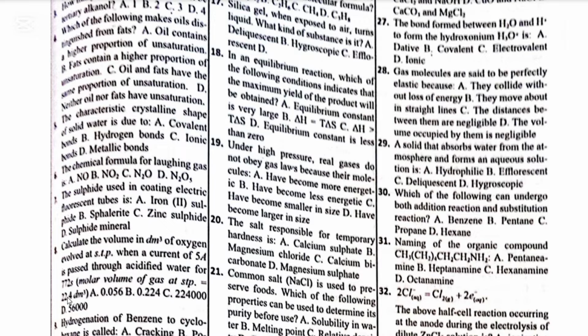Thus, the volume of the oxygen that will be evolved when 3,860 coulomb is used is equal to 22.4 decimeter cube divided by 4 times 96,500 times 3,860 to give you 0.224 decimeter cube. That's the answer. If you check the options, you can see Option B is the answer.